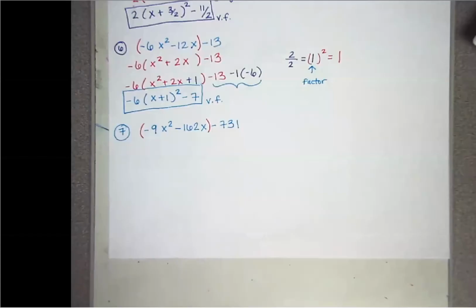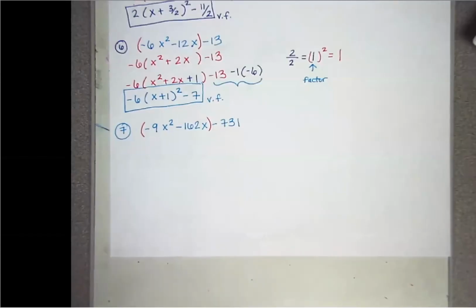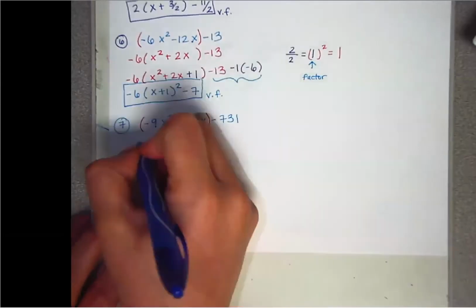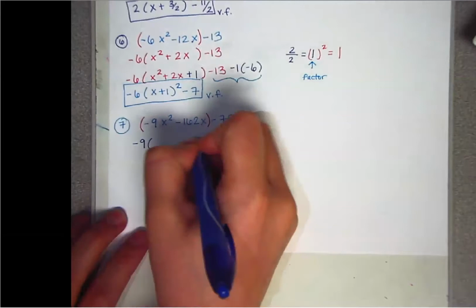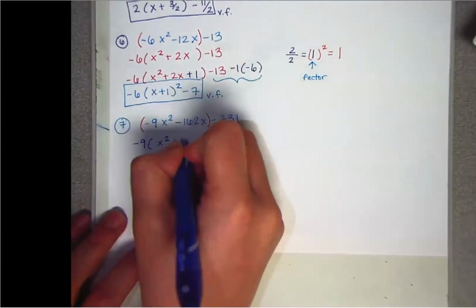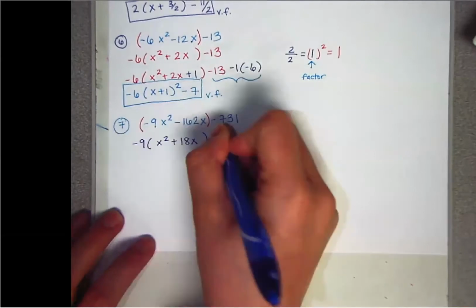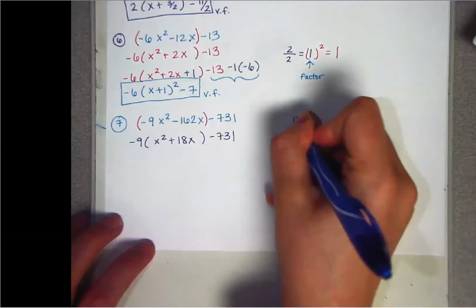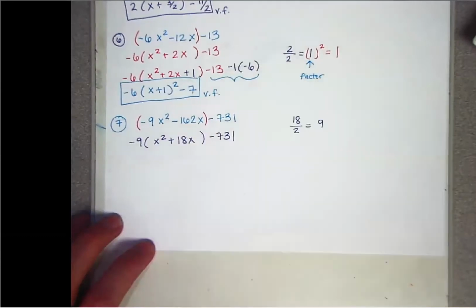So I'll do this part before we continue to the next part of the question. There's a negative 9 in front of the x squared, so we have to reduce by negative 9. And we get x squared plus 18x. B is 18, so we reduce it by 2, which gives us a positive 9.